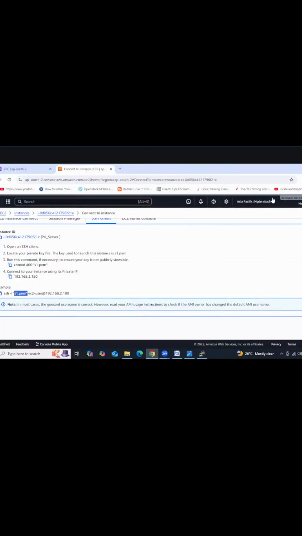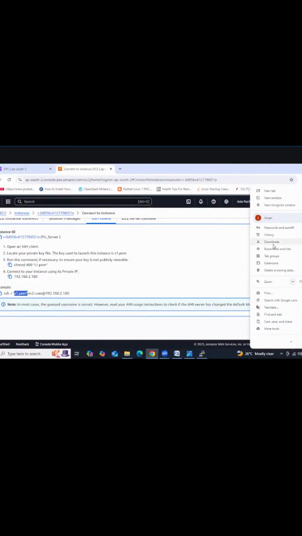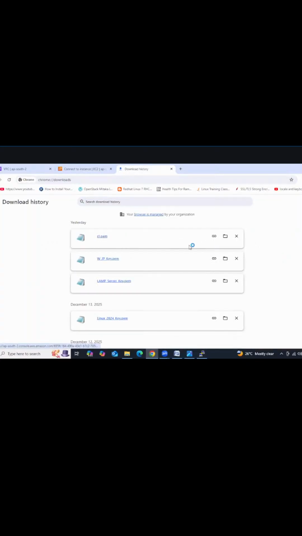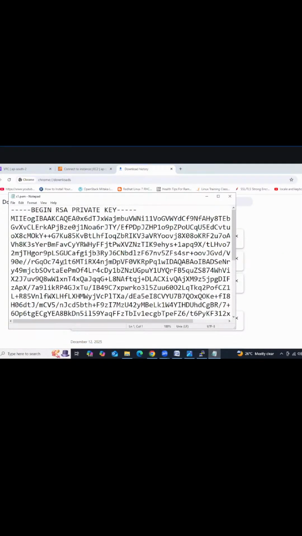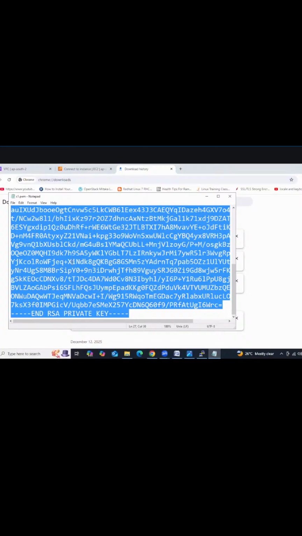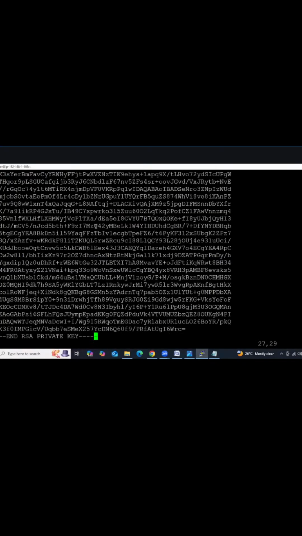Then go to your browser. We downloaded the S1 pem key before, right? In Downloads, the S1 pem key, we have opened this one. Control A, select all, C for copy. Then go to here, Shift Insert. Shift key, Insert key. Then save and quit.